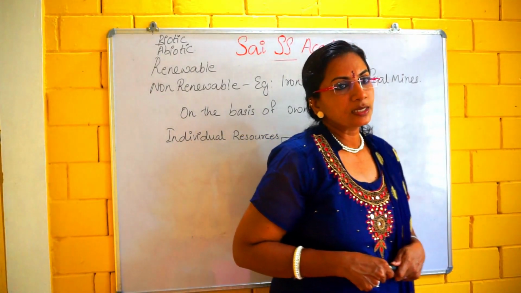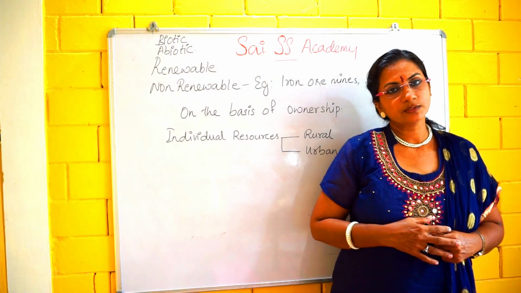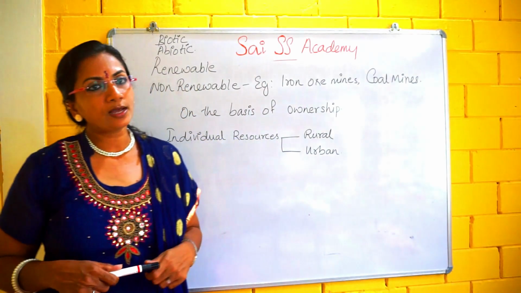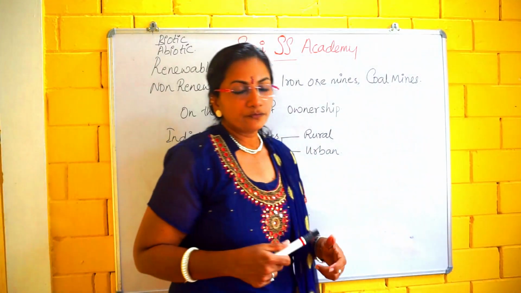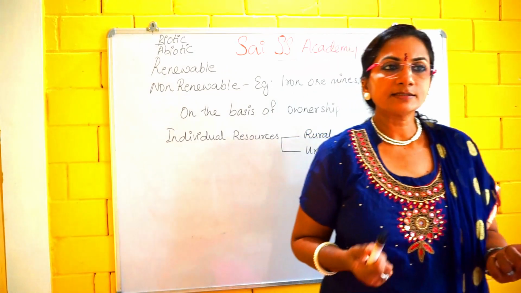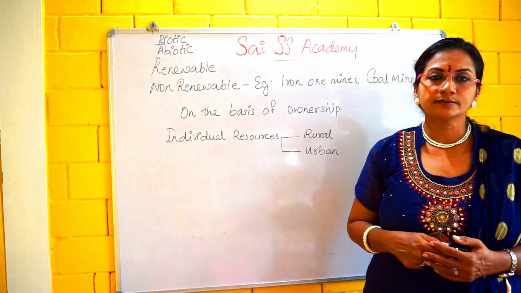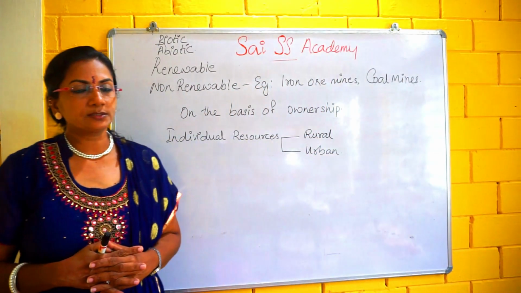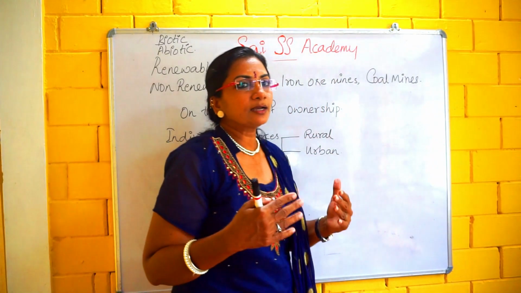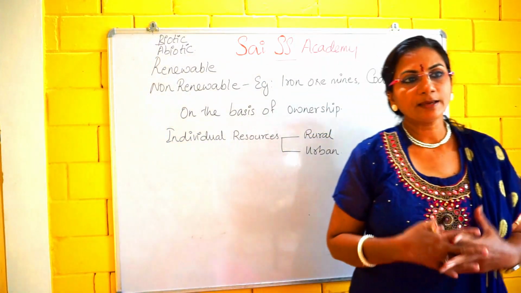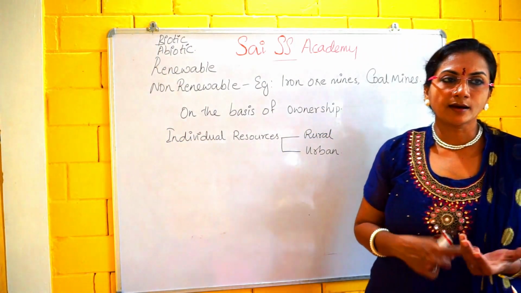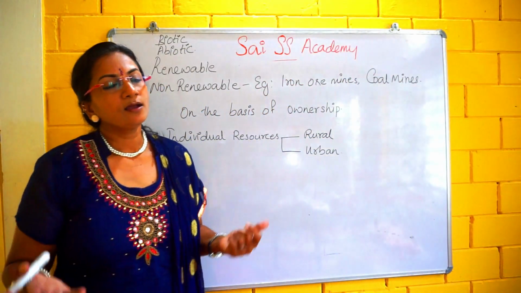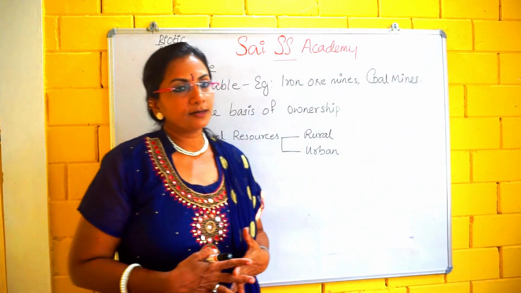Got it? So, the further classification of the individual resource is rural and urban. A rural individual resource means the person has his own house, his set of trees, his own agricultural land, his cattle. These are all rural individual resources. When we come to the urban resource, a person owns a car, his bungalow, his flat, etc. These things come under the urban resource.